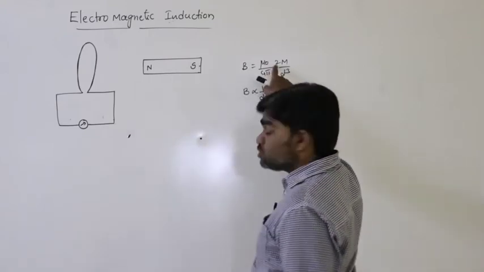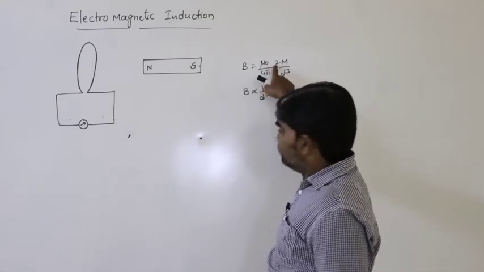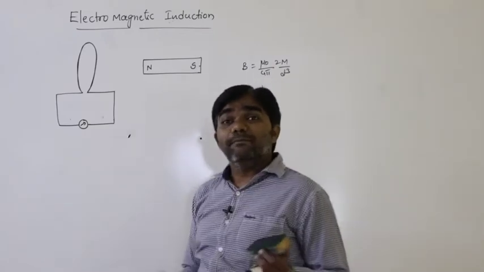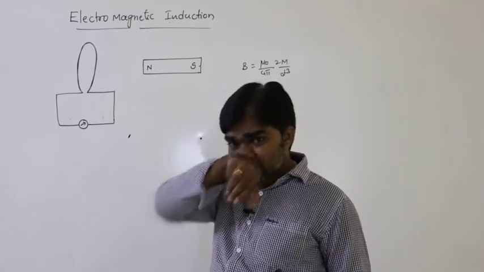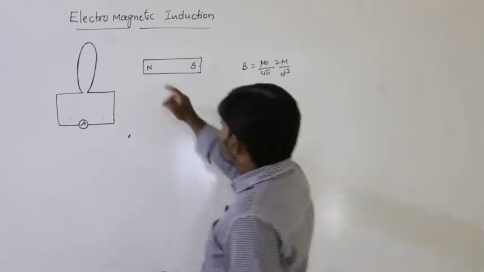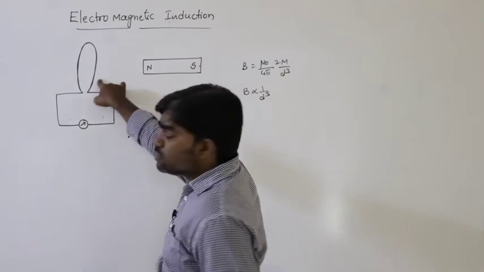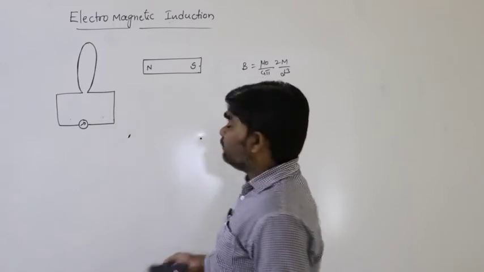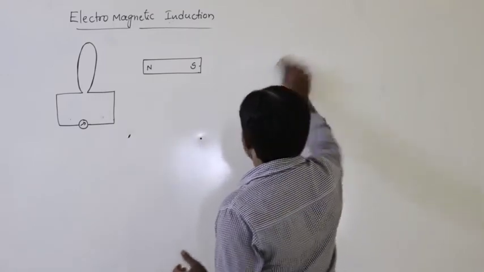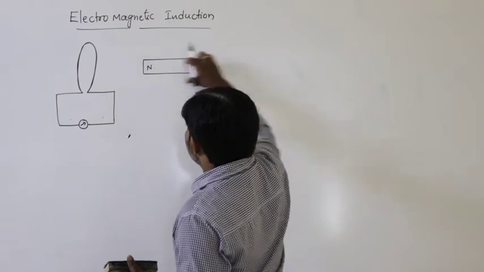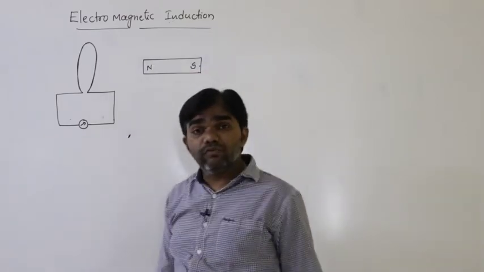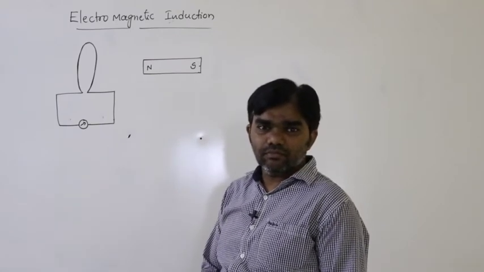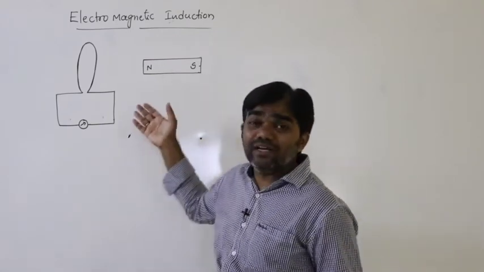If the distance decreases, the magnetic field increases. If the magnet is moving away from the coil, the distance increases, so the magnetic field decreases.